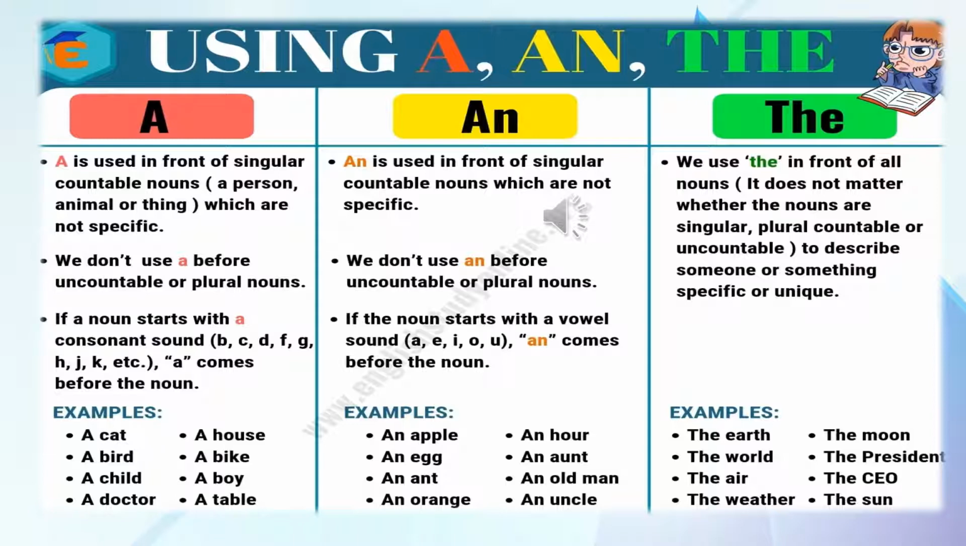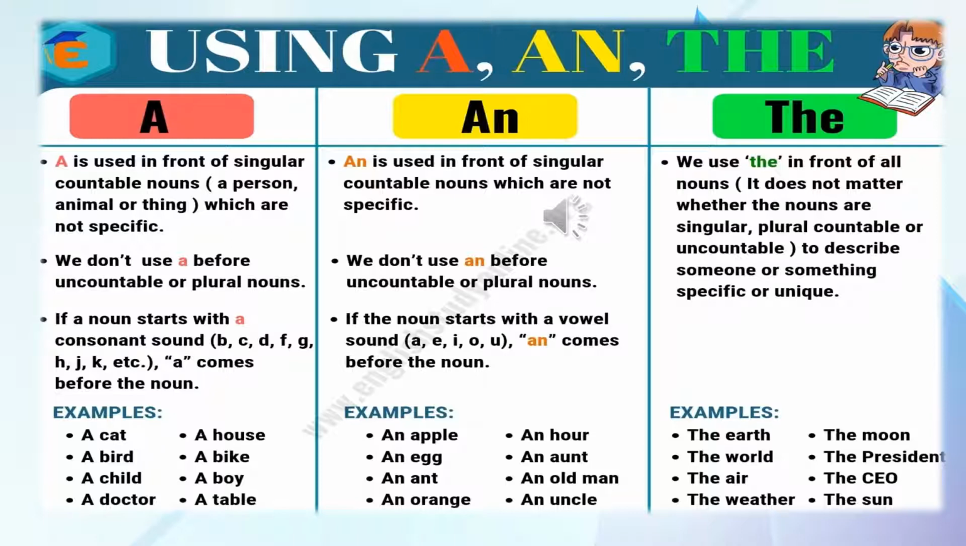What are vowels? There are 5 vowels: a, e, i, o and u. For example, an apple, an egg, an ant, an orange, an hour, an aunt, an old man, an uncle. Here, H is not a vowel. It's a consonant. But in front of hour, we have used article an.